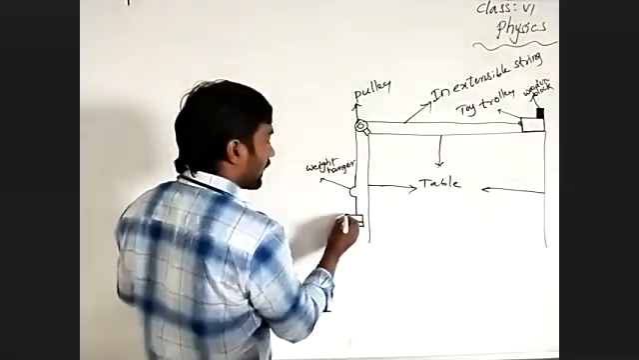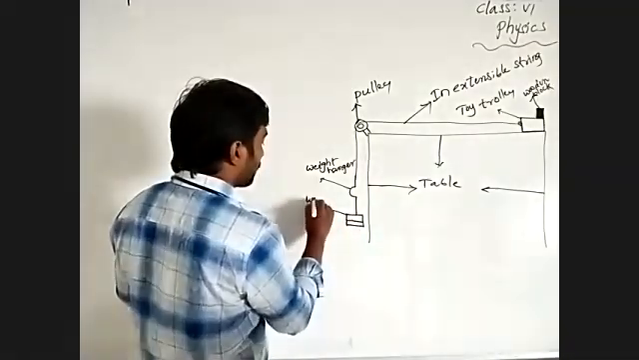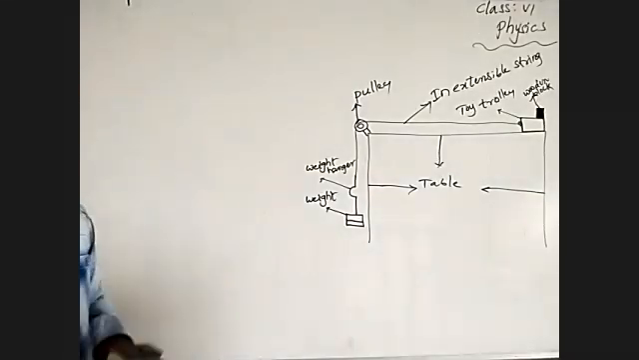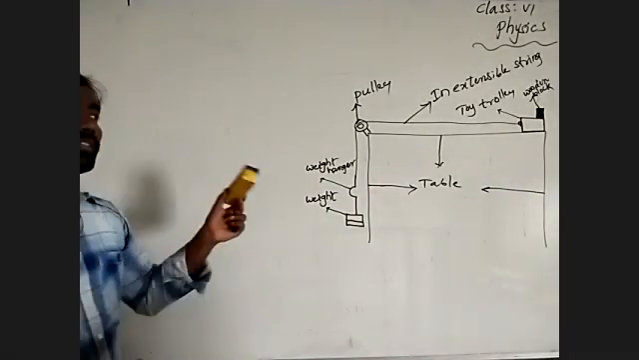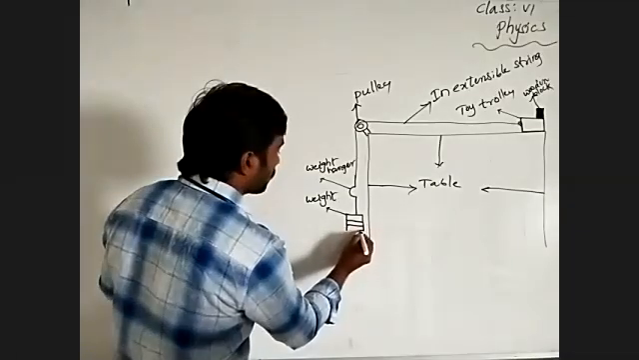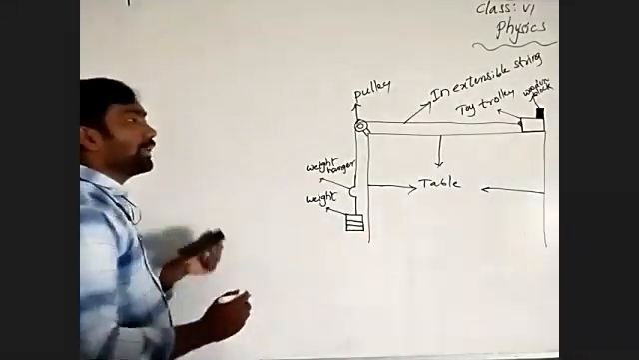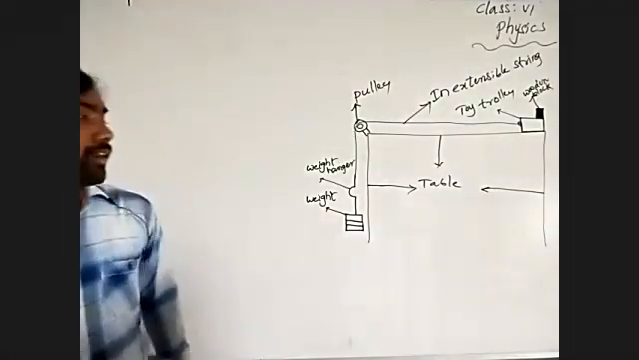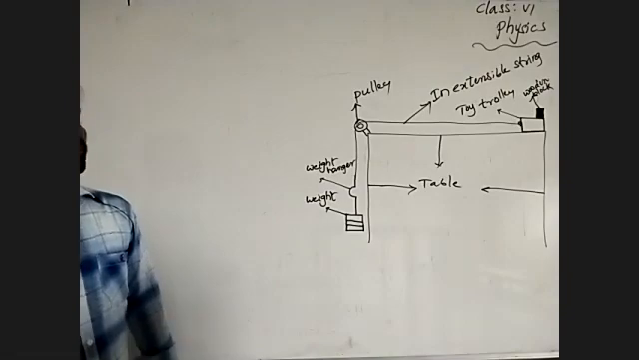What you are going to add here? Weight. Some more weight we added, but by that weight also the body does not start to move. And some more weight we are going to add. By adding some more weight, we observe the toy trolley starts to move.